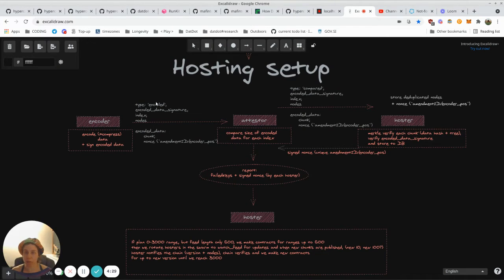So we figured out that, of course, certain data we can grab from the chain. It's accessible to all of them, so we don't have to pass it from one peer to another, and also store anything additional by hoster that is not needed. So at the end, the data format is this. The type is encoded. We have encoded data signature, index, nodes for that index, and we have encoded data.